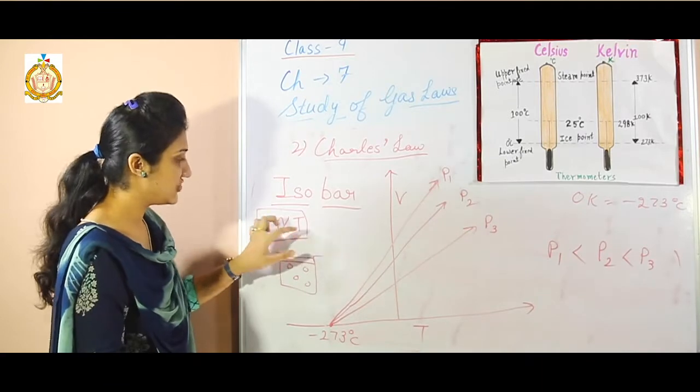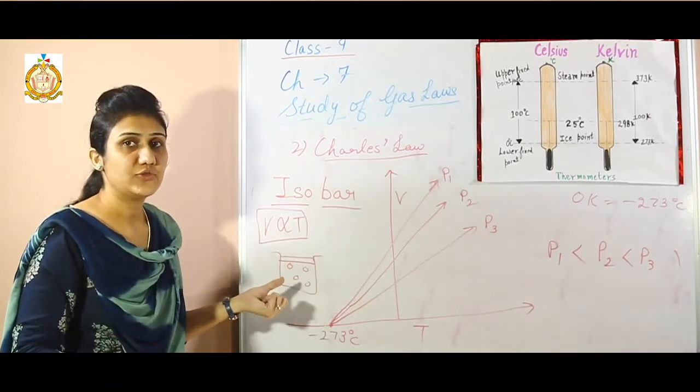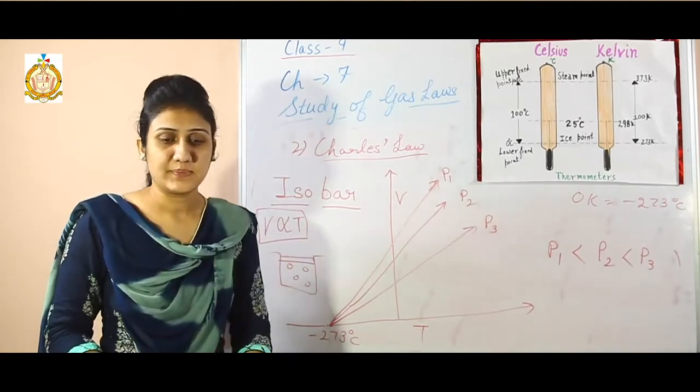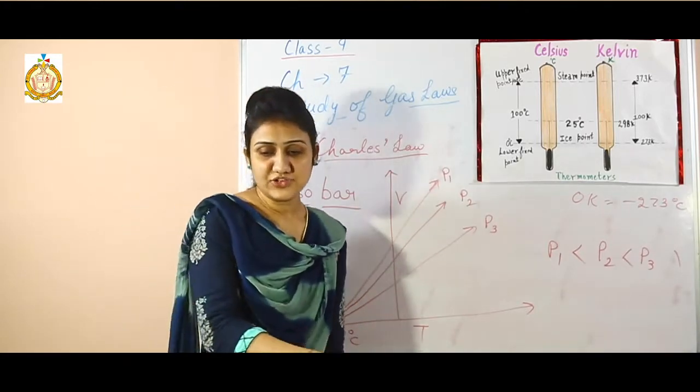So as the temperature increases, the molecules will strike one another more vigorously and the volume of the gas would also increase. Next one is significance of Charles' law.